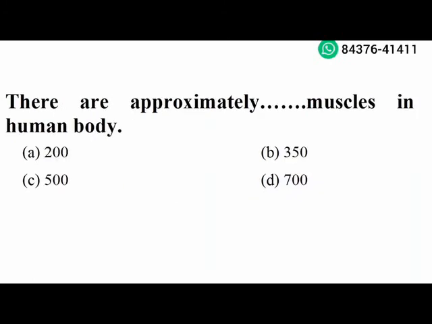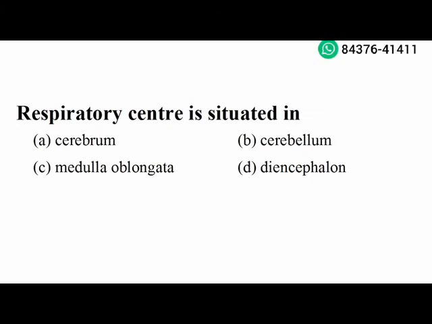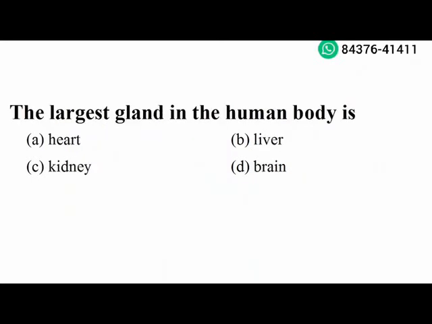There are approximately dash muscles in human body. 700. Option D is the right answer. Next question. Respiratory system center is situated in medulla oblongata. Option C is the right answer. Next question. The largest gland in the human body is liver. Option B is the right answer.